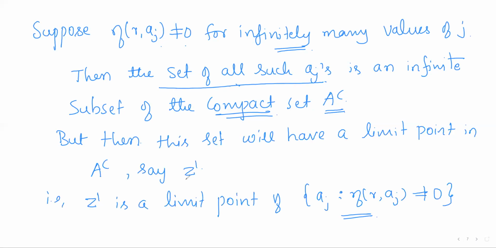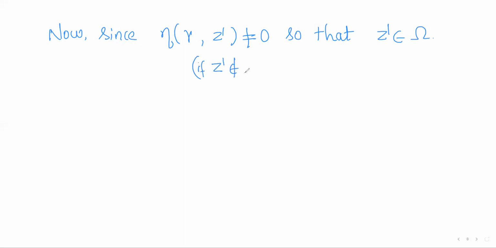Now, where is Z dash? Z dash is a point in A complement. So the index of Z dash with respect to gamma is non-zero, so that Z dash should be in omega, right? Because if Z dash does not belong to omega, then Z dash will be in omega complement.